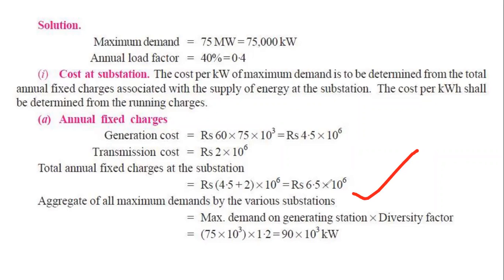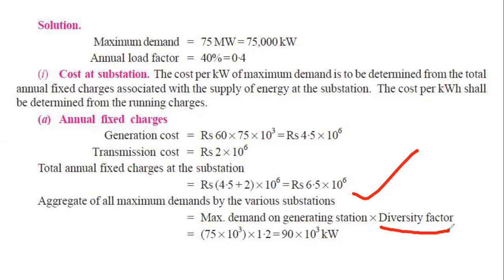But my student, at the substation, what is the maximum demand? Is the maximum demand 75? No. You see that in our question, there is a diversity factor given. At the substation level, different substations are connected. There's not only one substation.